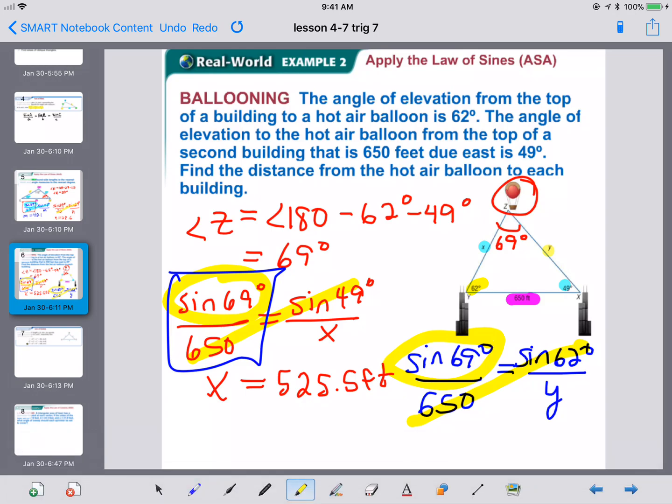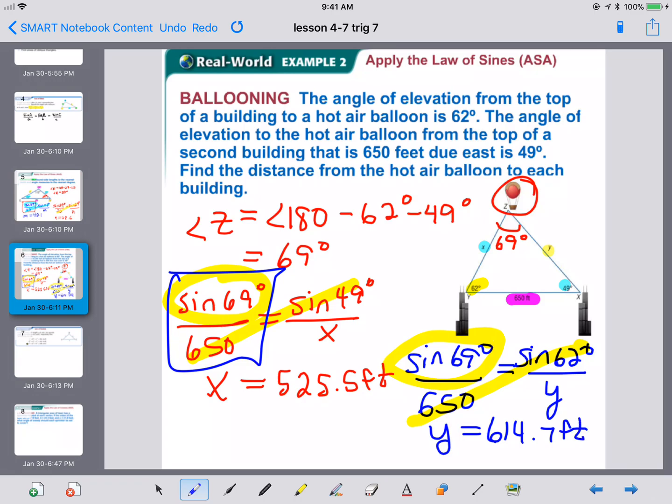So mathematically speaking, we would have 650 times the sine of 62 divided by the sine of 69. And we would find that Y is 614.7 feet.